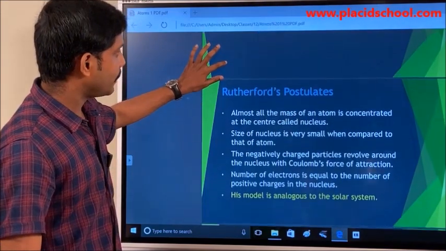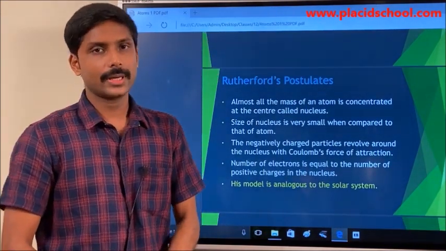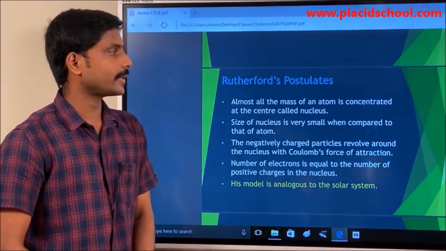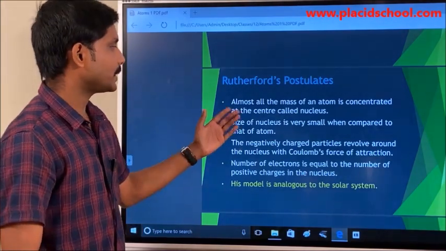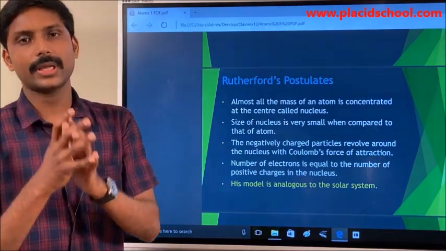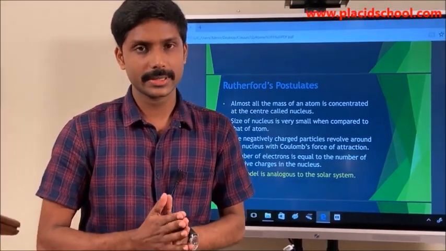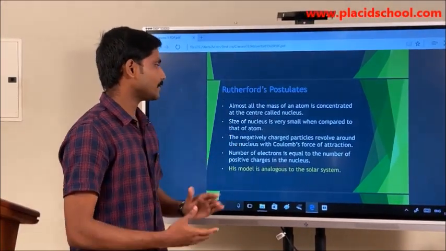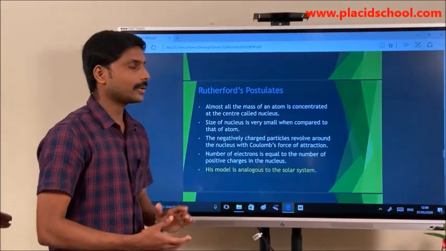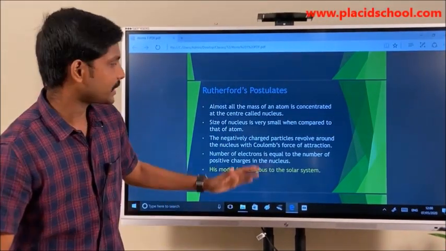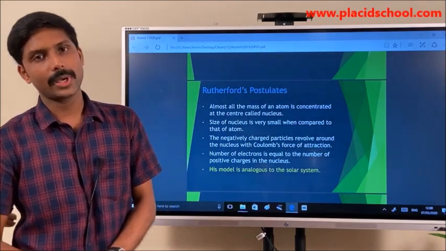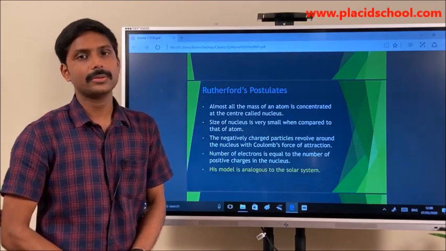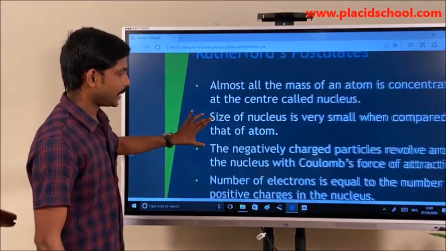So from this we will be coming to know about the postulates that were developed by Rutherford. So what did he conclude? Almost all the mass of an atom is concentrated at the center. If we take an atom, almost all the mass is concentrated at the center, and that was called the nucleus. The size of the nucleus is very small when compared to that of the atom. The size of the nucleus is of the order of 10 to the power of minus 15 meter, whereas the size of the atom is around 10 to the power of minus 10.